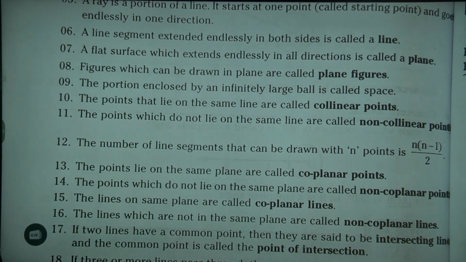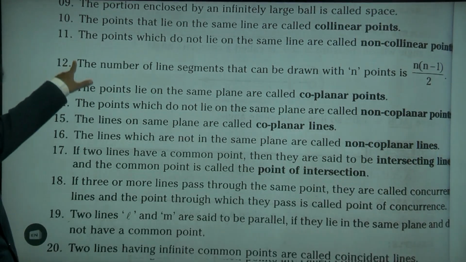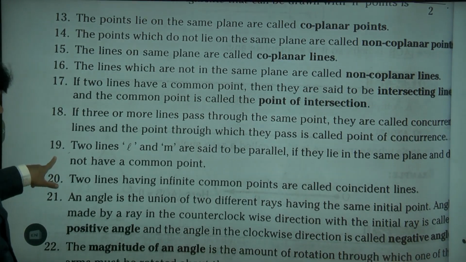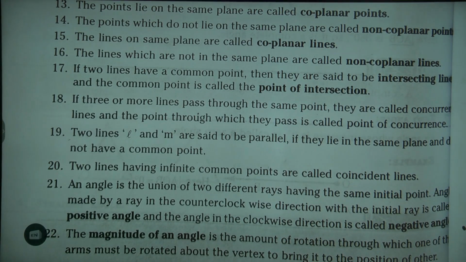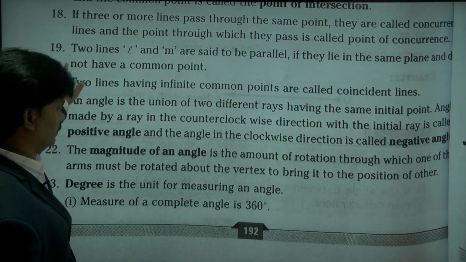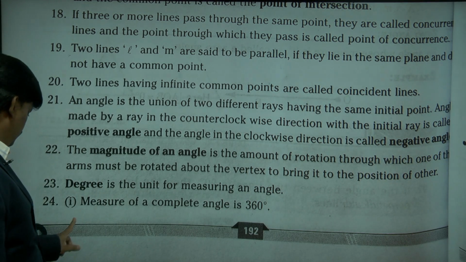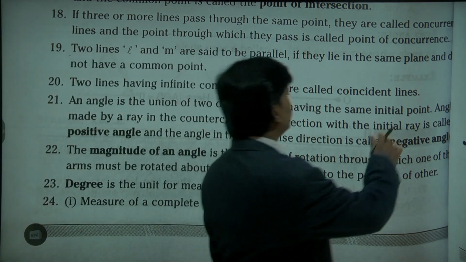These are all the main definitions. Okay, right. Now let's go to the objective.